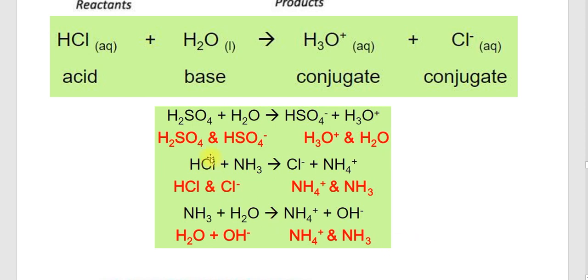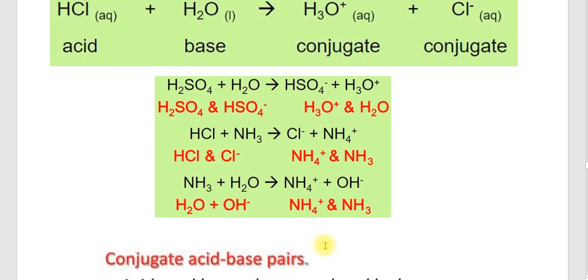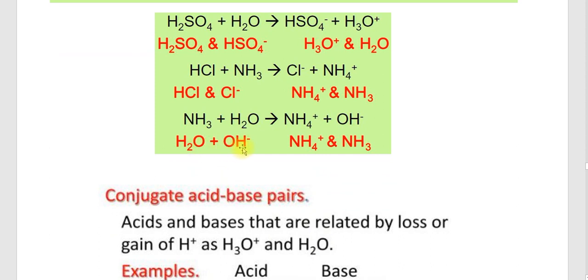Similarly, another combination is given here as HCl plus NH3 giving Cl minus plus NH4 plus. The conjugate acid base pairs are HCl and Cl minus, and NH4 plus and NH3. And the other example, NH3 plus H2O gives NH4 plus plus OH minus. The conjugate acid base pairs are H2O and OH minus, and NH4 plus and NH3.